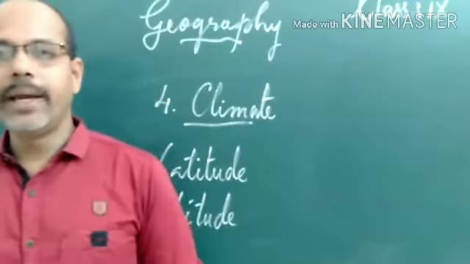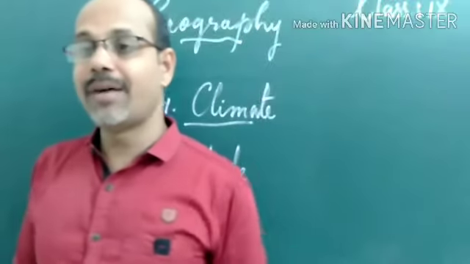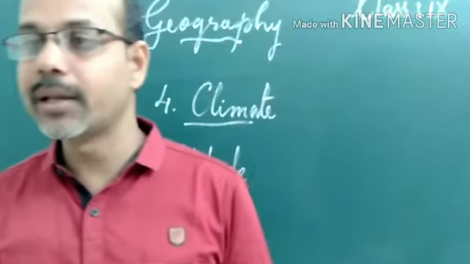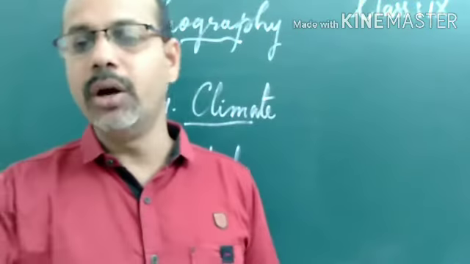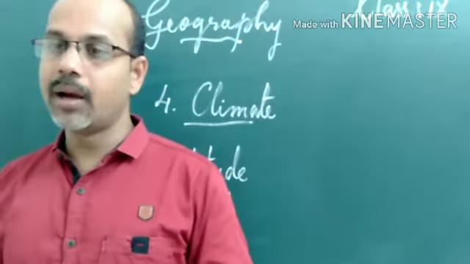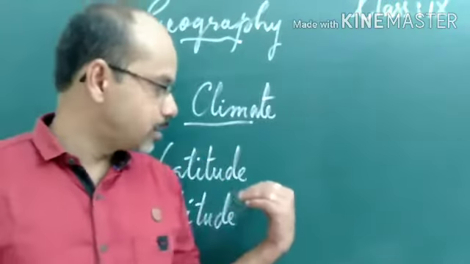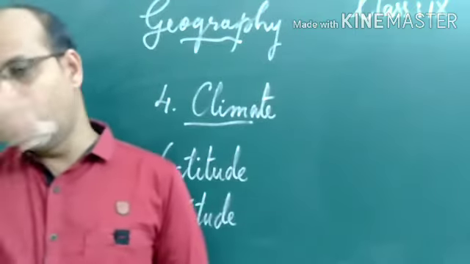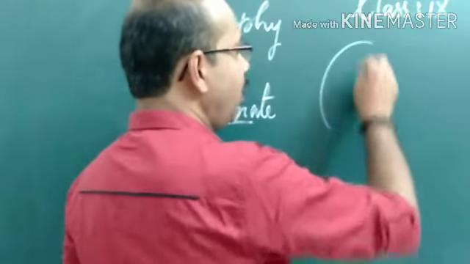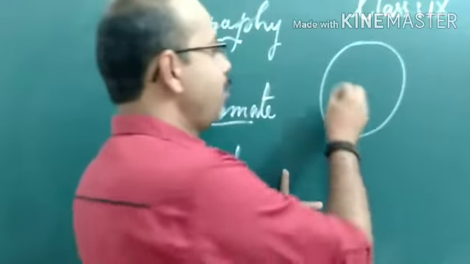Good morning everybody. In this lesson on climate, yesterday we discussed the factors affecting the climate of any region, or what factors are controlling the climate in any region. There are six major controls of climate, like latitude, altitude, pressure and winds, etc. Today we are going to discuss mainly how latitude affects climate. Yesterday we saw that latitudes have a major role in affecting the climate of any region.